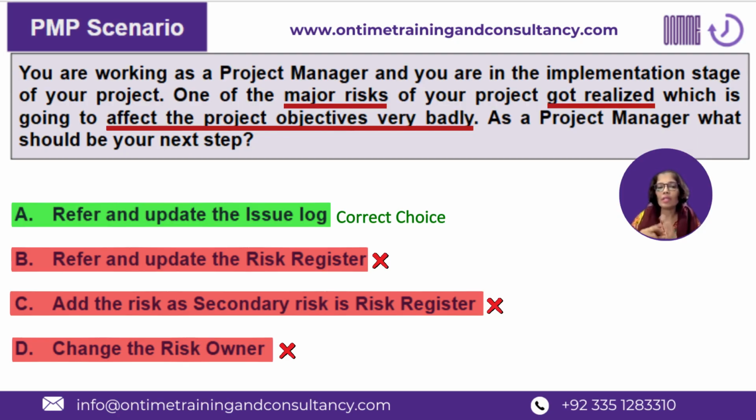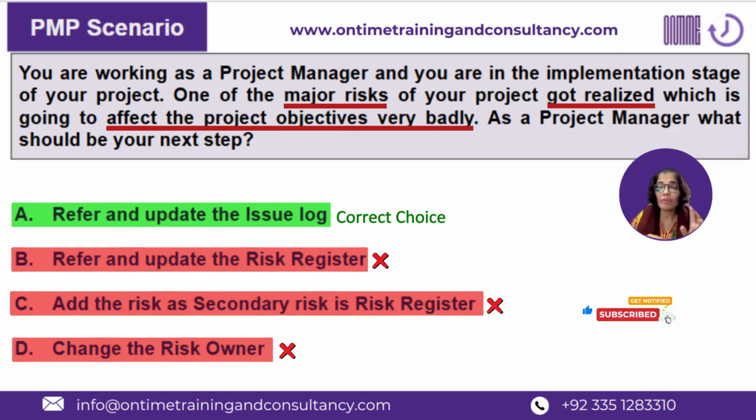B is not the answer because even for an identified risk which is there in the risk register, once it gets realized, the first thing you need to do is log it in the issue log with whatever data is available about the issue. Then if it is a very urgent one, probably you need to work on it, with analysis, assessment, and whatever workaround needs to be done. And in parallel, you can update the risk register with its status.